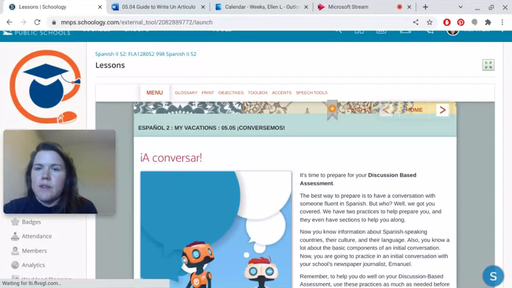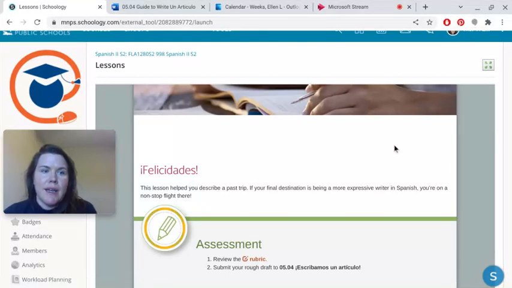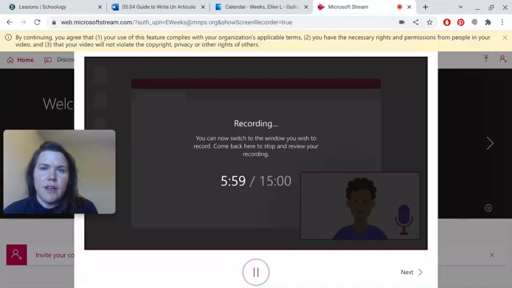Okay, so then you go to the next page. Oh, no, now we're moving into the next assignment. Okay, so yes, that's the end. So now I'm going to pause it while I navigate to the guide that I created to help you write.